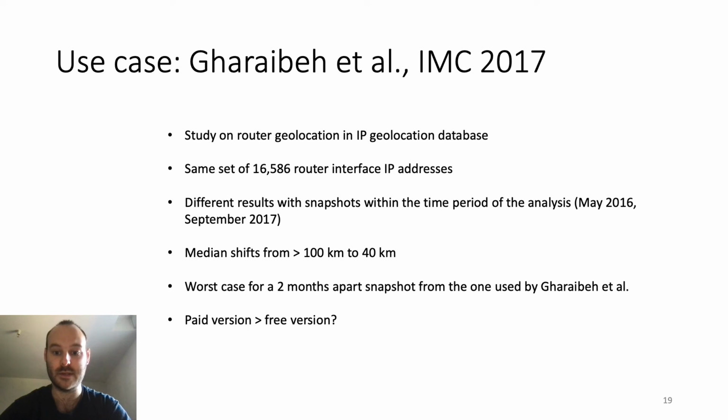Our result is that, depending on the snapshot, the median distance between the MaxMind geolocation and the ground truth can vary from more than 100 km to 40 km, and the worst case has been found for a snapshot 2 months apart from the one used by the authors. This challenges the recommendation for preferring the paid version over the free version, because the paid version has a median distance to ground truth between 40 and 40 km.